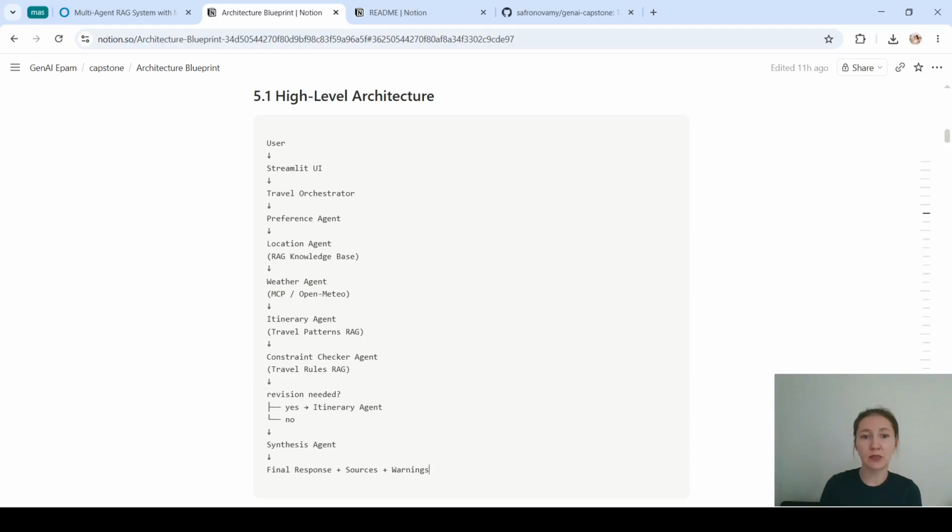The system is built as a multi-agent architecture. Different agents have separate responsibilities. Preference agent extracts travel preferences. Location agent retrieves destination-specific points of interest from the RAG knowledge base. Weather agent retrieves live forecast through an MCP integration. Itinerary agent creates a trip plan. Constraint checker validates the itinerary using travel rules. And synthesis agent generates the final response. The project uses a custom Python orchestrator and a shared application state.